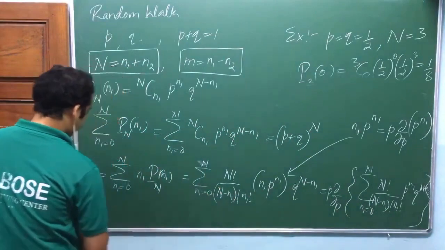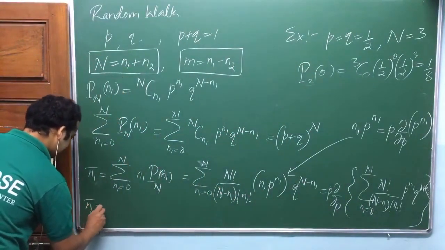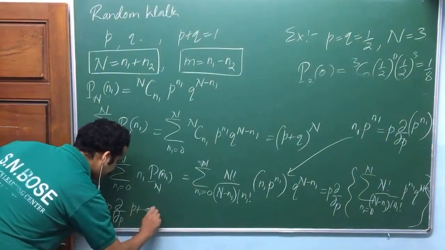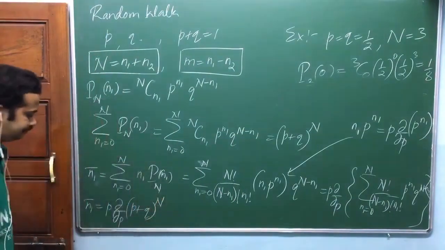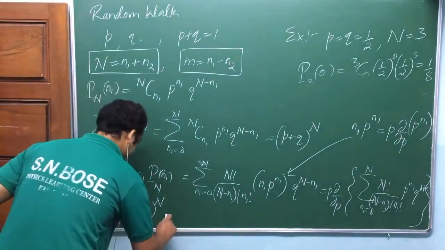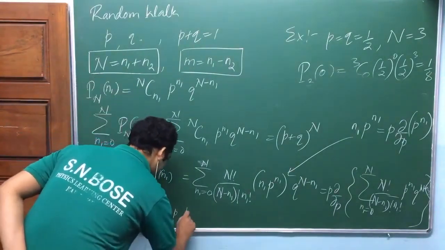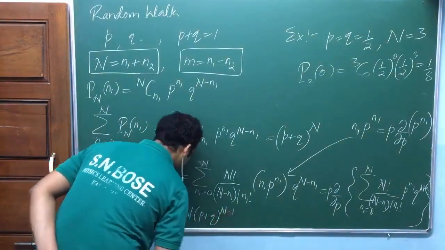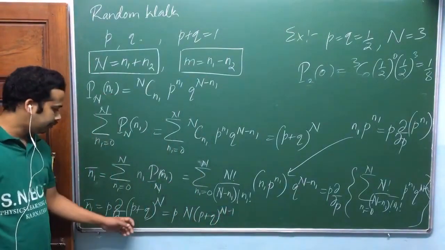Look at the idea: N1 mean is equal to P into dou by dou P of (P plus Q) whole power N. Take the derivative: P into N into (P plus Q) whole power N minus 1, into the derivative of P, which is 1.